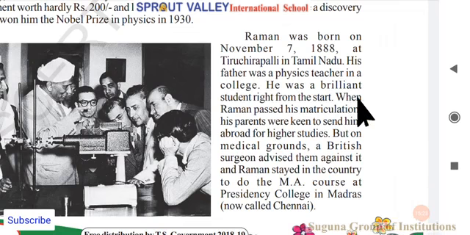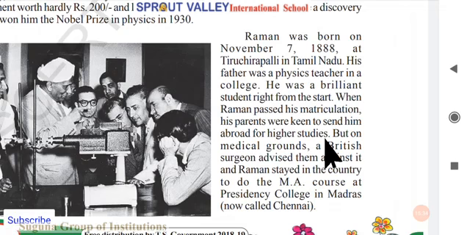Next, when Raman passed his matriculation, his parents were keen to send him abroad for higher studies. Matriculation in the sense just like intermediate. So in those days, some people who are well off enough to send their kids abroad, to other countries, send their children for degrees. They complete their matriculation, just like 10th or intermediate in those days. After that they send their children to foreign countries to complete law, MS, MBBS, all these things.